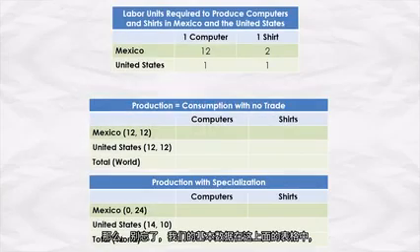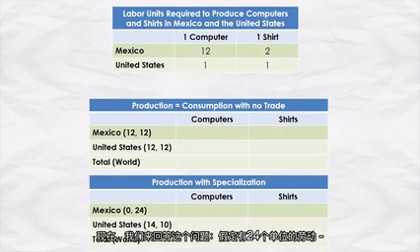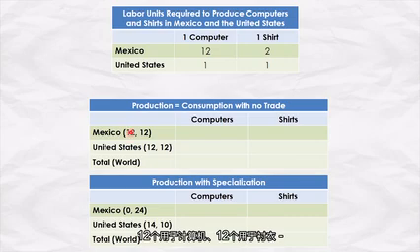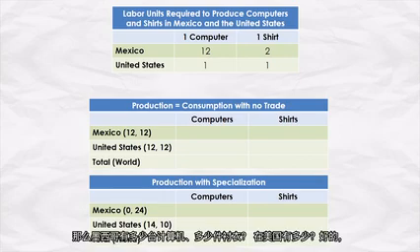So remember, our basic data is in the top figure right here, and we want to now answer, suppose that there's 24 units of labor, 12 devoted to computers, 12 to shirts. How many computers and shirts in Mexico? How many in the United States?